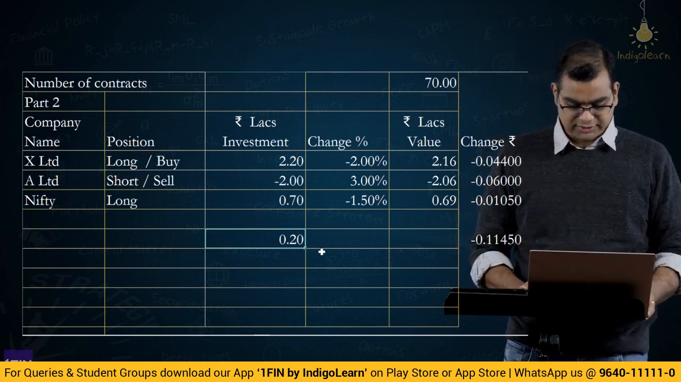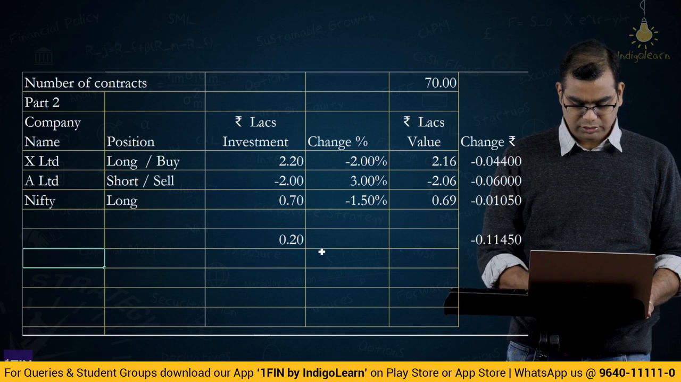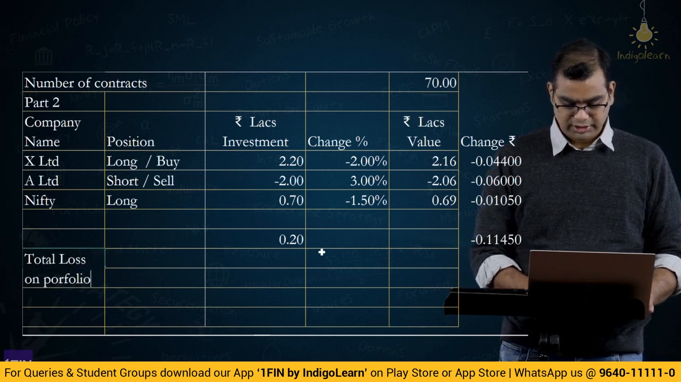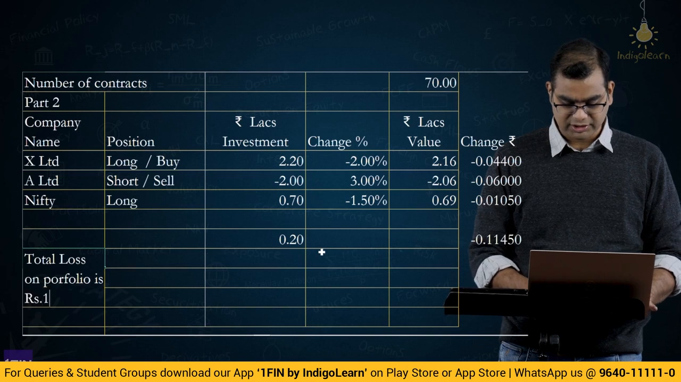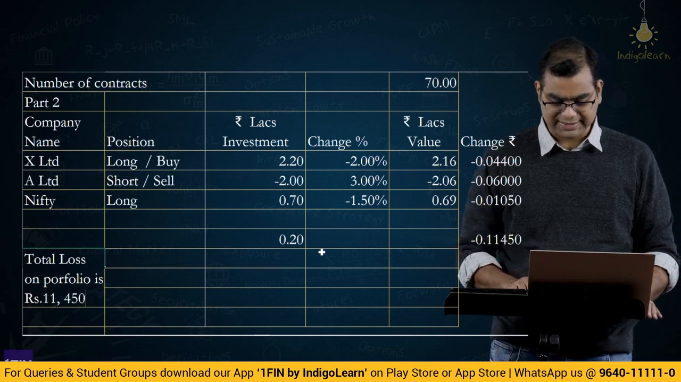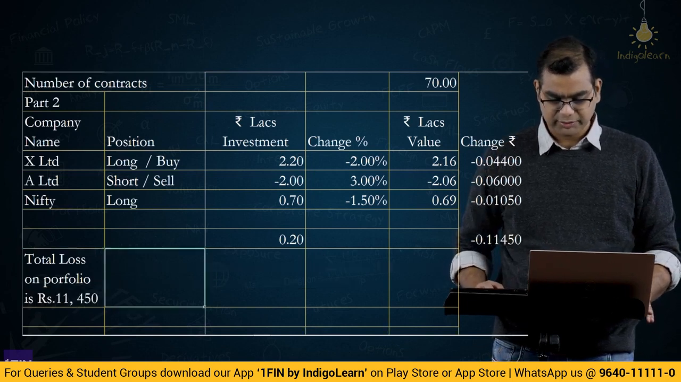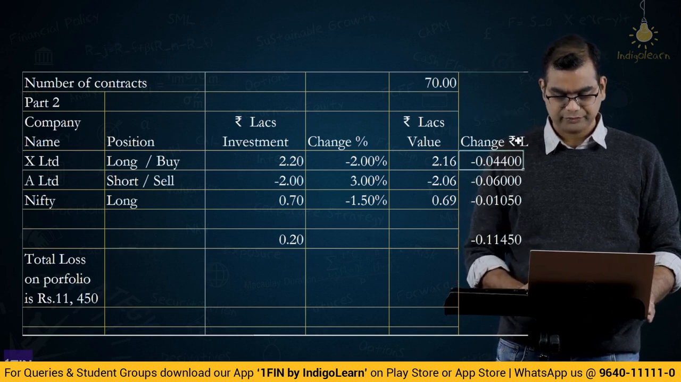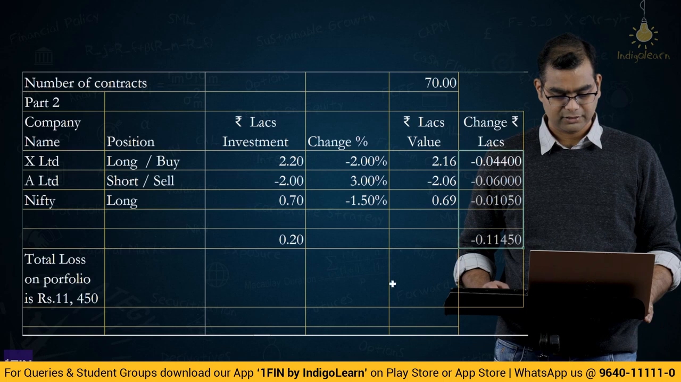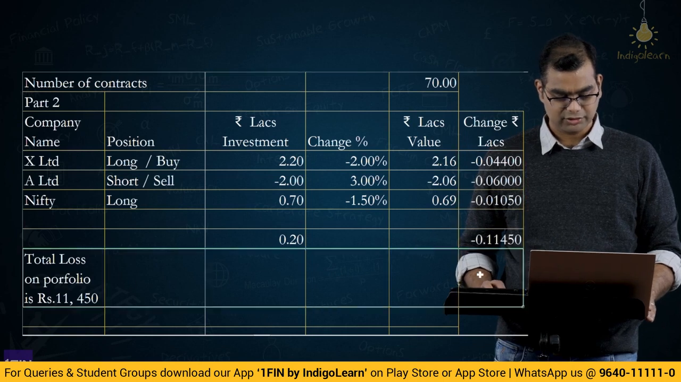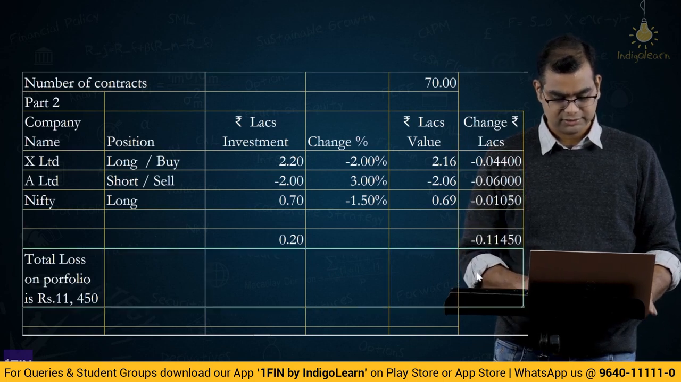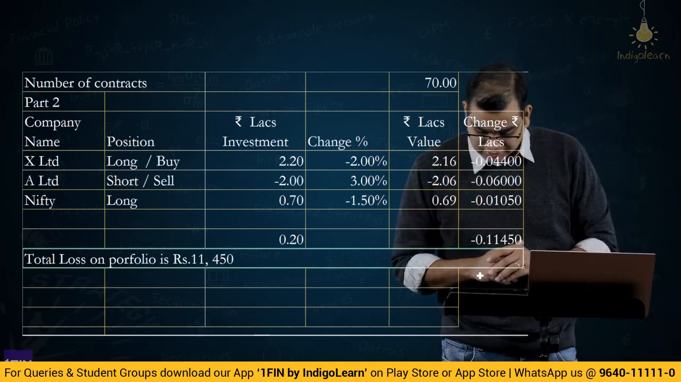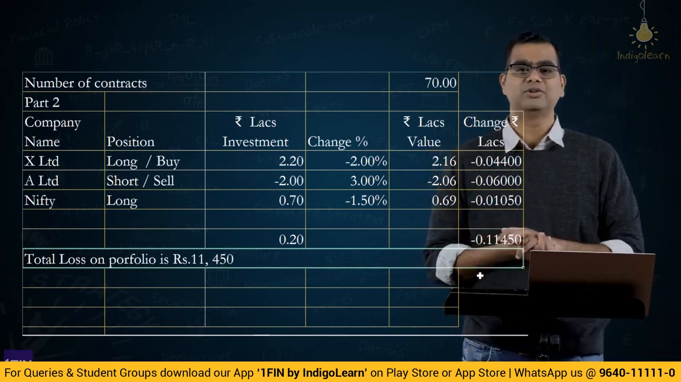So the total loss on portfolio is rupees 11,450. All this is in lakhs, right? Change rupees lakhs, correct? Total loss on portfolio is rupees 11,450. Overall profit or loss to Ram is 11,450.